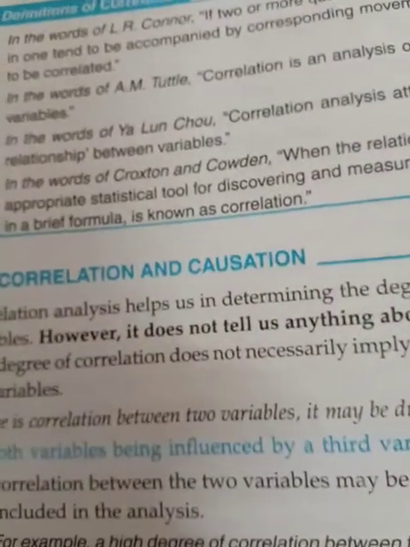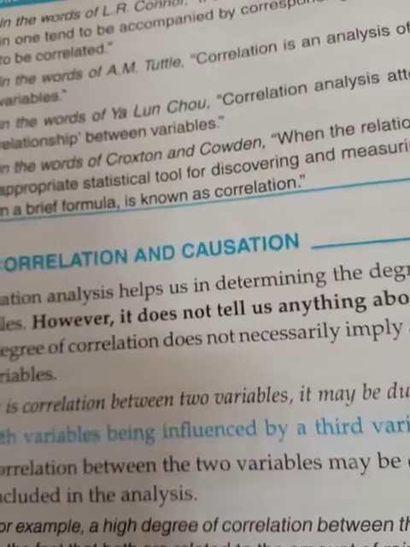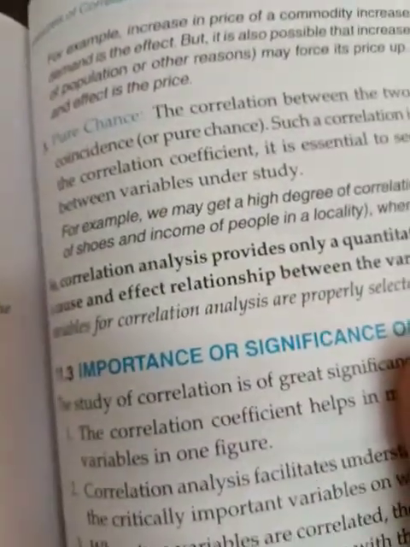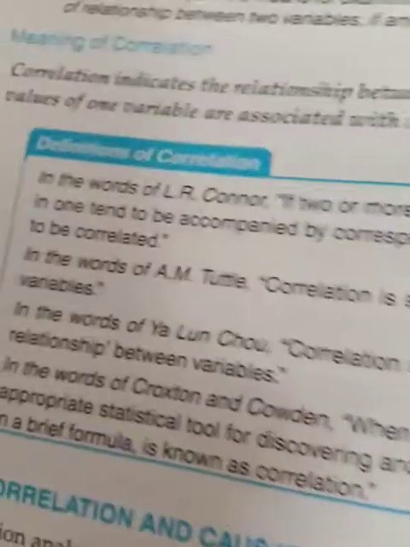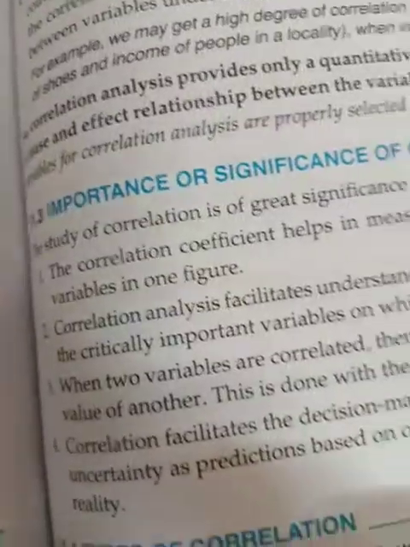Mutual dependence, cause and effect should be the same, and a high degree of correlation can be found when there is a cause and effect relationship between the two variables. And then correlation between the two variables may be obtained due to coincidence also, that is pure chance. So these are the correlation and cause, and now you have to learn the meaning of correlation here. This is the meaning of correlation.